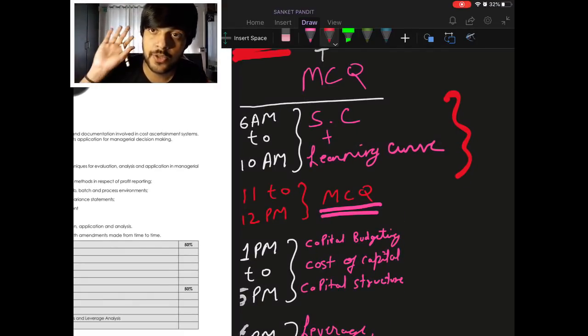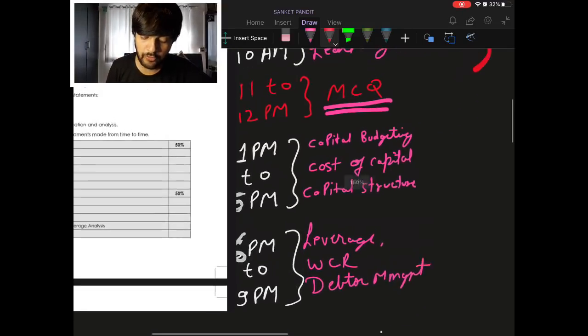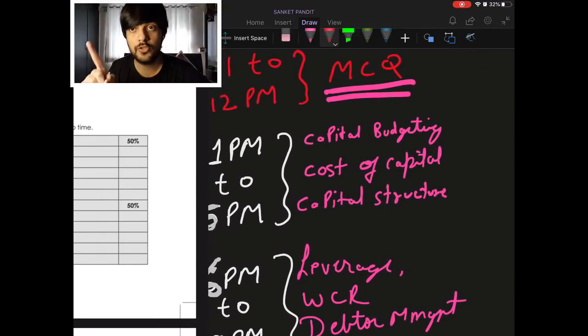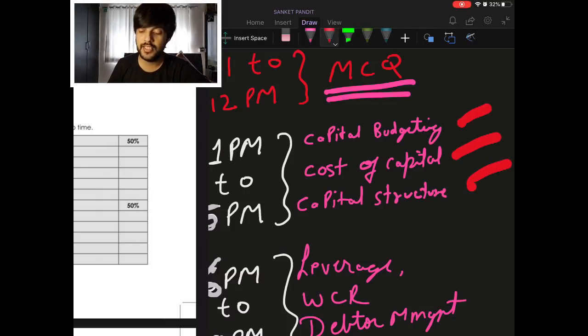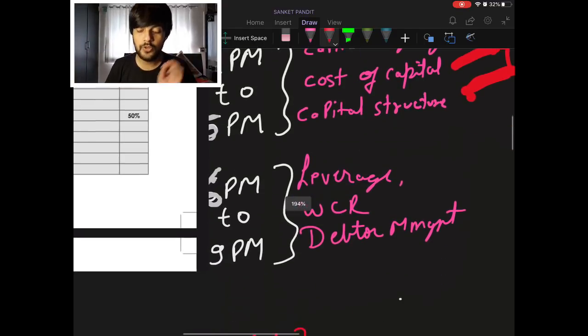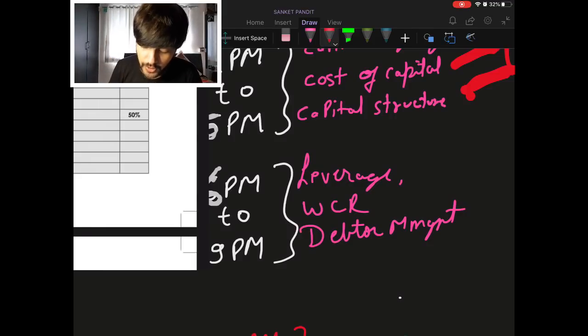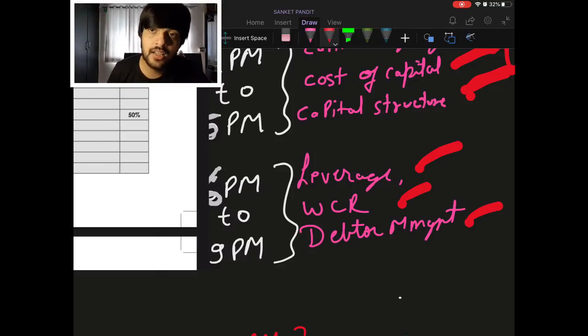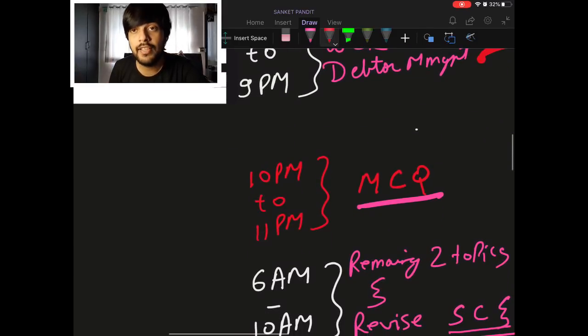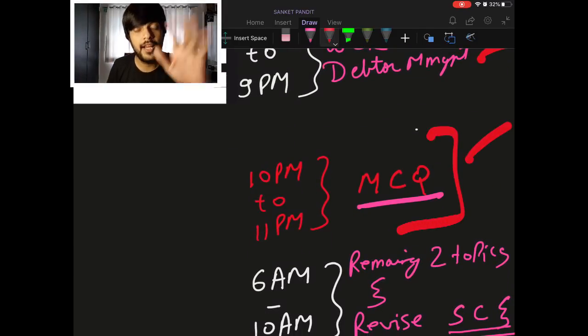From 12 to 1 you can rest, you can have your lunch. From 1 p.m. to 5 p.m. you can do the 3 main chapters which are super important in financial management: capital budgeting, cost of capital, and capital structure. These are almost interrelated with each other, so you have to do them simultaneously. So cost of capital, capital structure, and capital budgeting you do from 1 to 5. Then 5 to 6 you can rest. Then 6 to 9, leverage, working capital, debtors management, and if you find any chapter, or theory of financial management, if you want. Then 10 to 11 at night you can read MCQs and you can go to sleep.